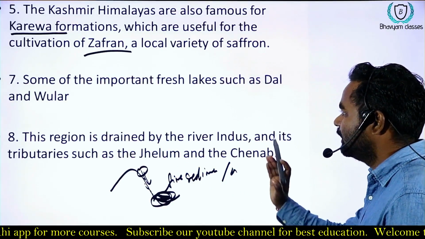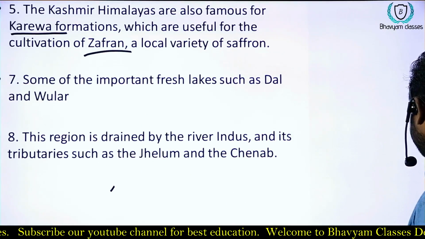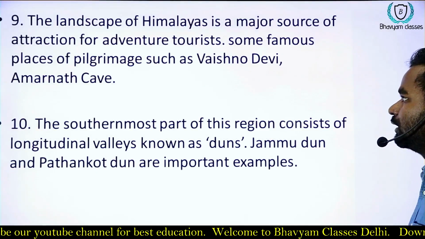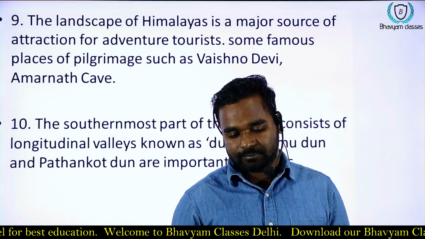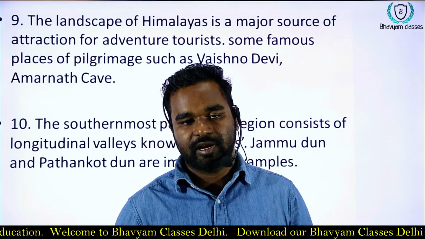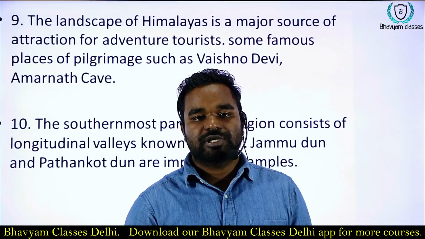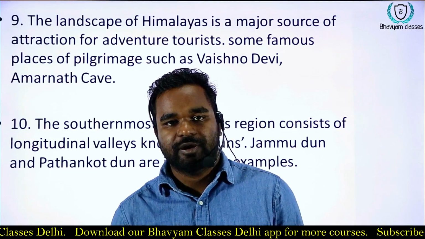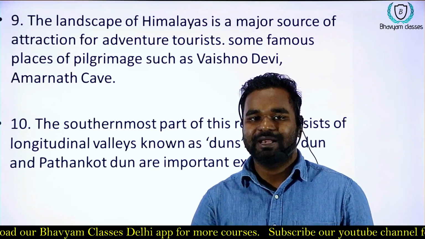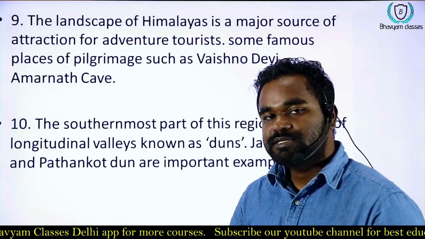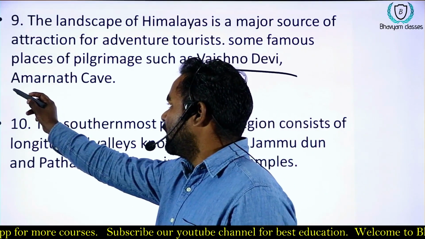The Wular Lake is also very famous. Let's move to the Himalaya, because the height of the Himalayas is very high in this region, so many sports and adventure tourism activities are also famous, like bungee jumping and paragliding. Pilgrimage places, spaces of worship, are also present, like Vaishno Devi and Amarnath cave.